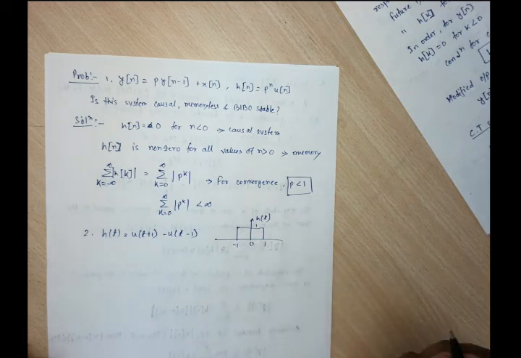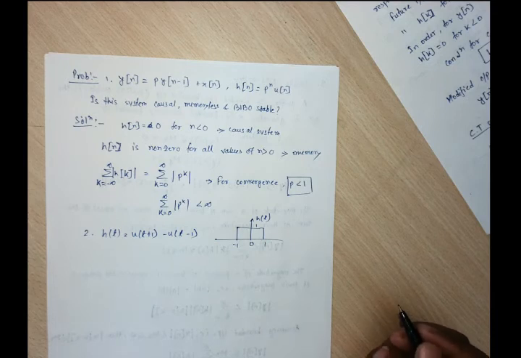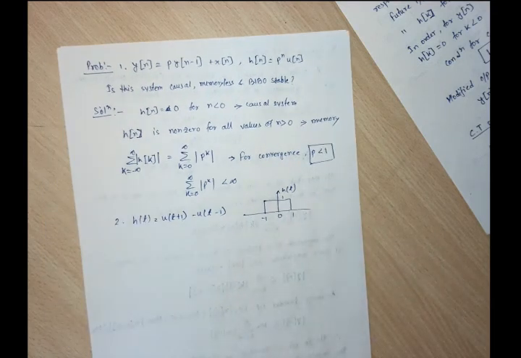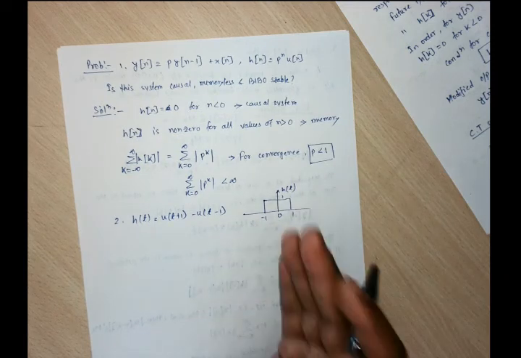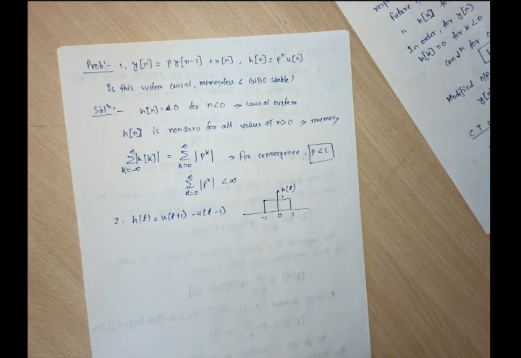It is 0. So is it memoryless? Is it visible? Come on, speak out. Is it memoryless? It depends upon left hand side values also, right? So what we know, our h of tau, what is the condition?